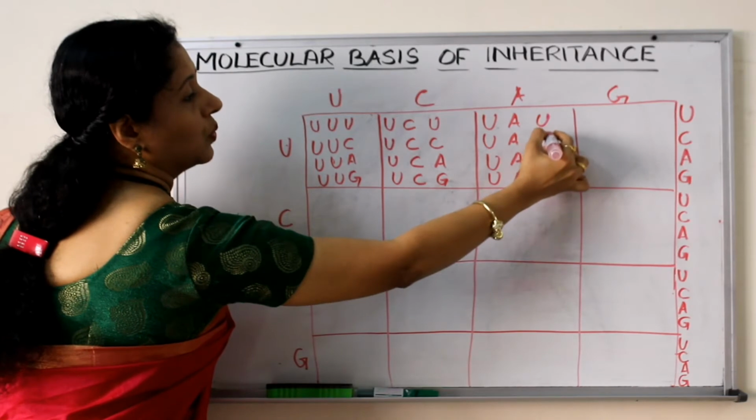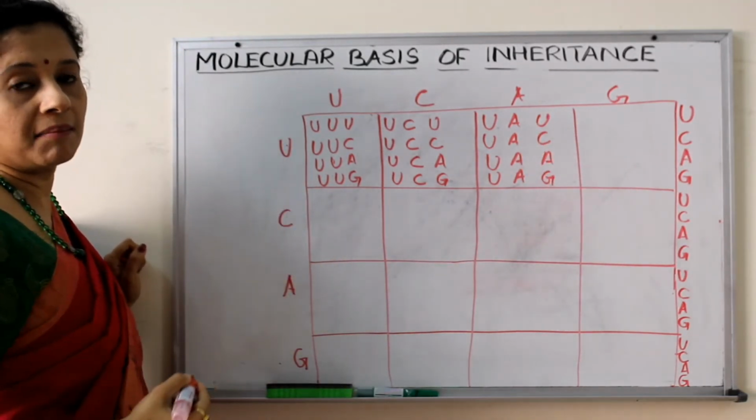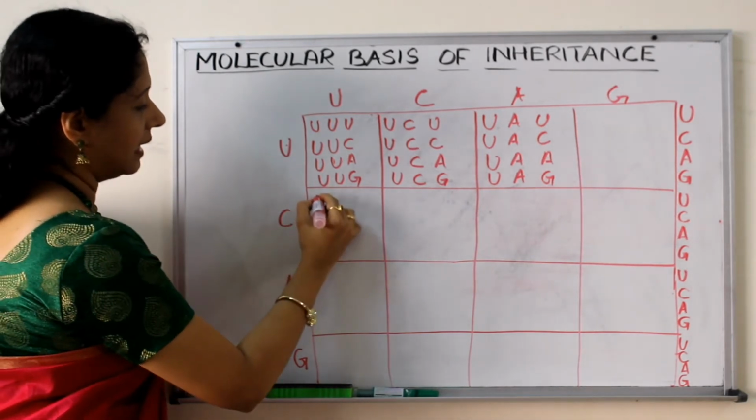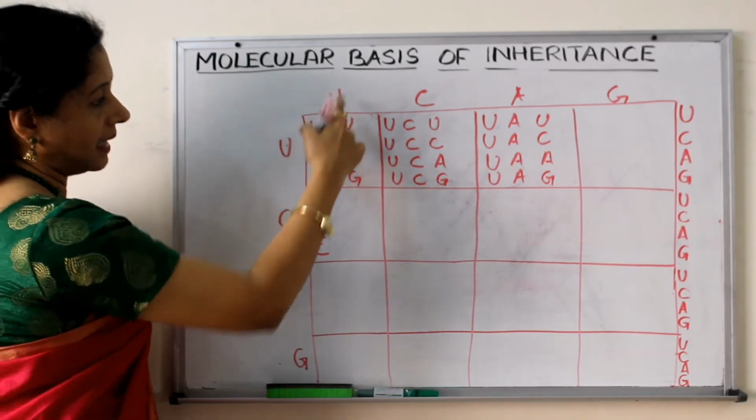Third will be U, C, A, G. Right? This is how we can complete. Or I'll show one from this side. C, C, C, C, because first is C. Second, U.